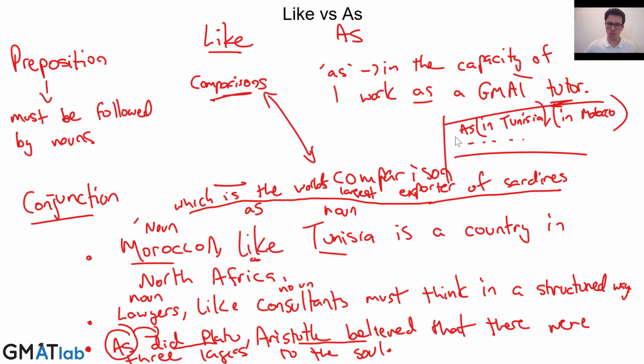Okay, so make sure that here we're not comparing nouns. So make sure you got the correct use of as here. We couldn't use like here. We couldn't say like in Tunisia, in Morocco, because we wouldn't be comparing nouns. So be careful, watch out for that. That's one of the little tricks that the GMAT might do to make like and as questions more difficult. So that should hopefully be enough information to give you an idea of what's required here.